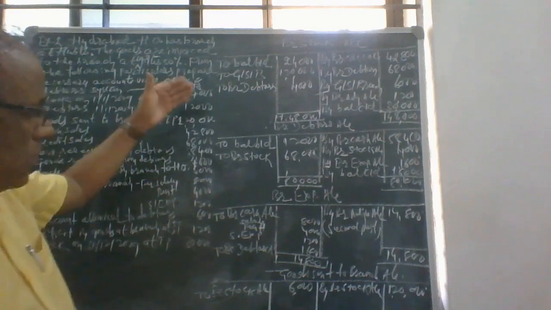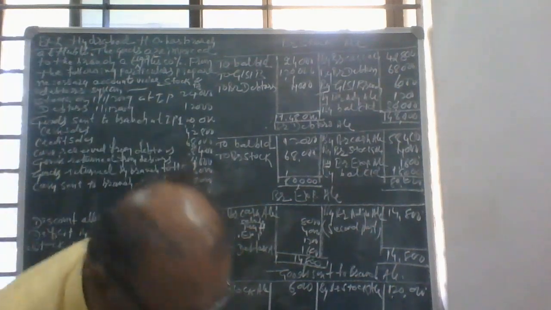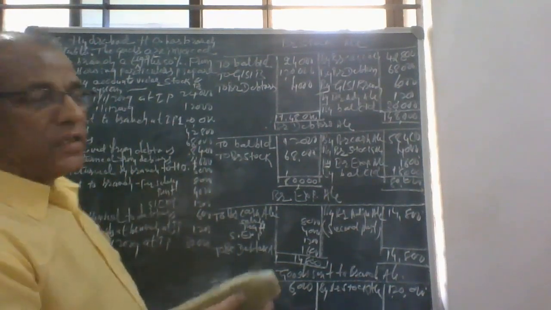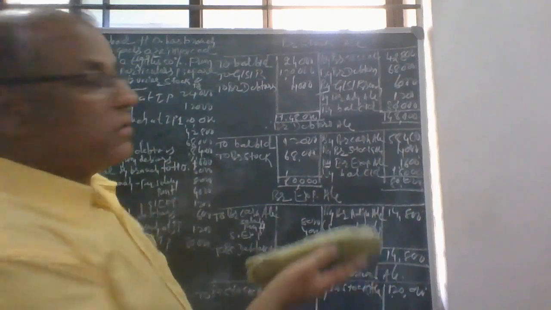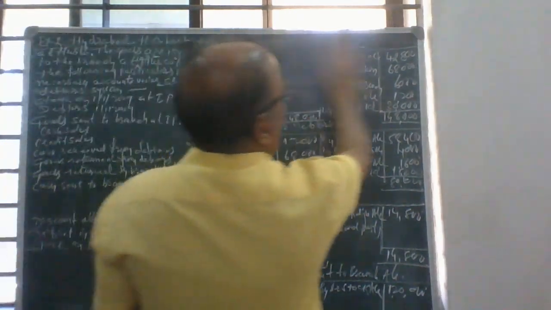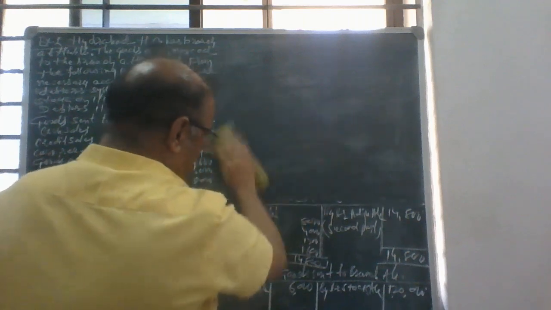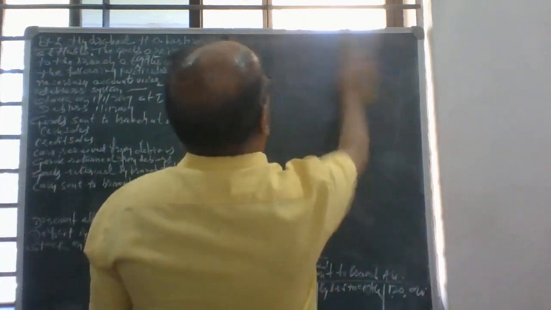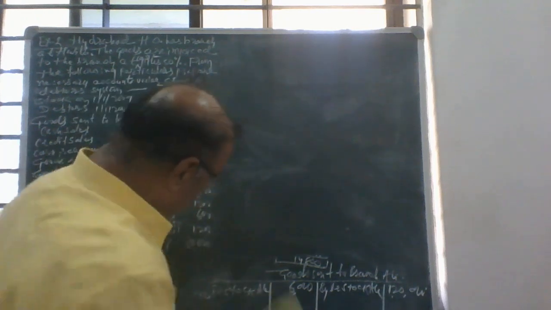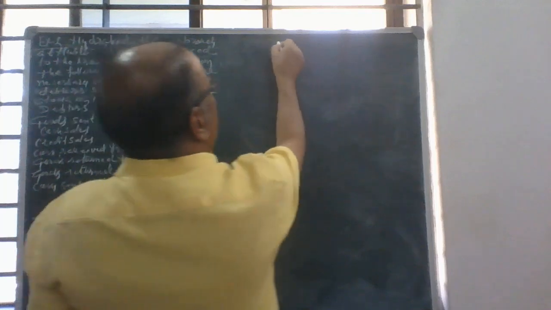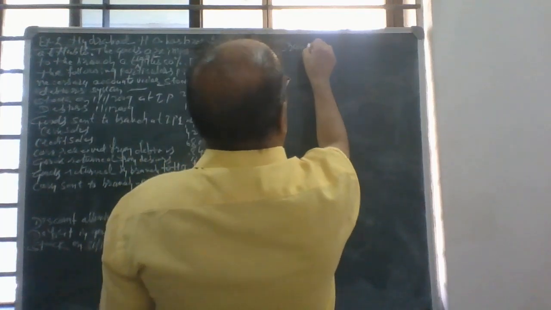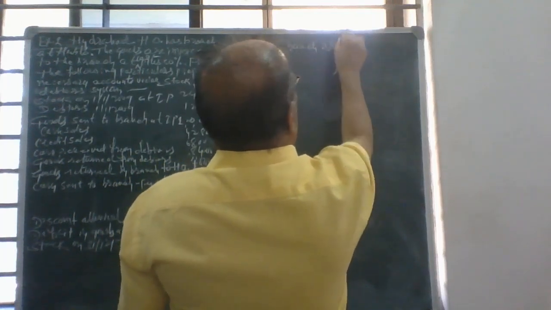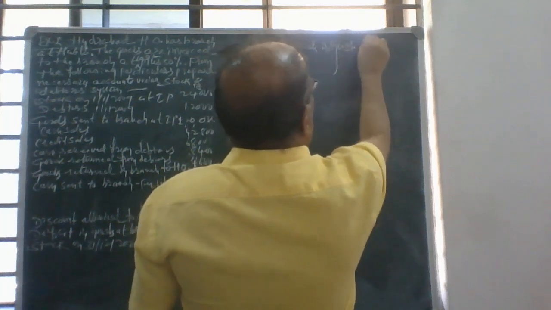So we have to prepare another account that is called the branch adjustment account. So how do we prepare the branch adjustment account?